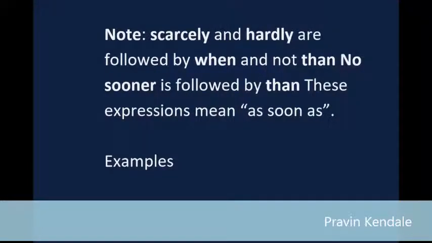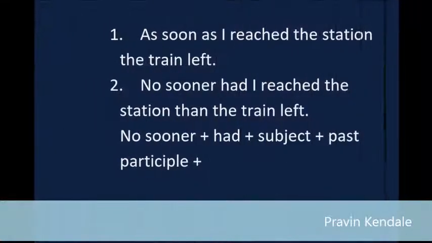Examples: 1. As soon as I reached the station the train left. 2. No sooner had I reached the station than the train left. No sooner plus had plus subject plus past participle. 3. No sooner did I reach the station than the train left.